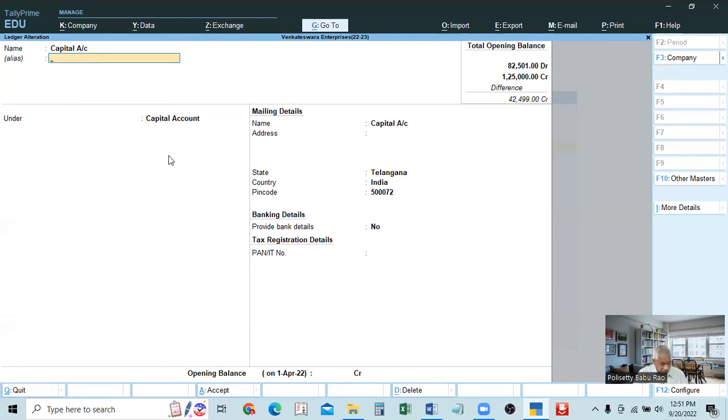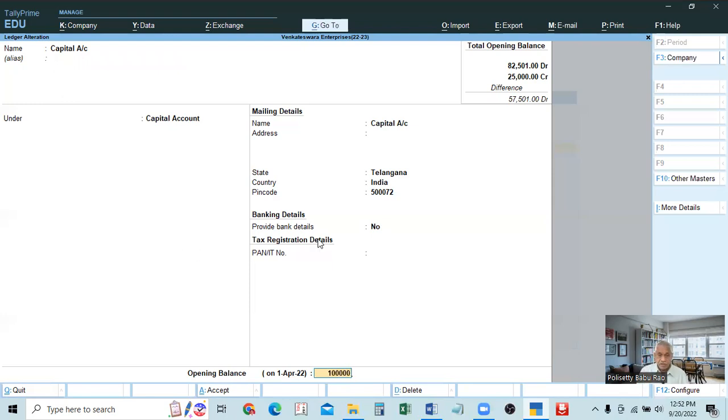That also we can do in another way. Control End, note down, Control End. If you press Control End, directly it will come to the last column, that is the last tab. The last column is opening balance. If you want to make any changes in between, we have to come with the help of enter only. But if you want to enter only the opening balance in the last column for capital account or any account from the heading, simply click with the mouse at the opening balance tab, or press Control End, and it will come to the last column.